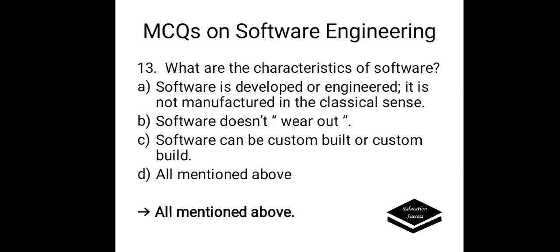What are the characteristics of a software? Options are A. Software is developed or engineered. It is not manufactured in the classical sense. B. Software does not wear out. C. Software can be custom built. D. All mentioned above. Correct answer is all mentioned above, because all of these are the characteristics of software.